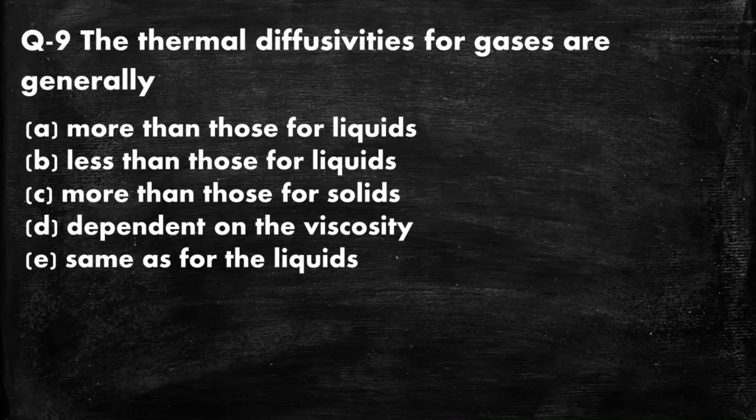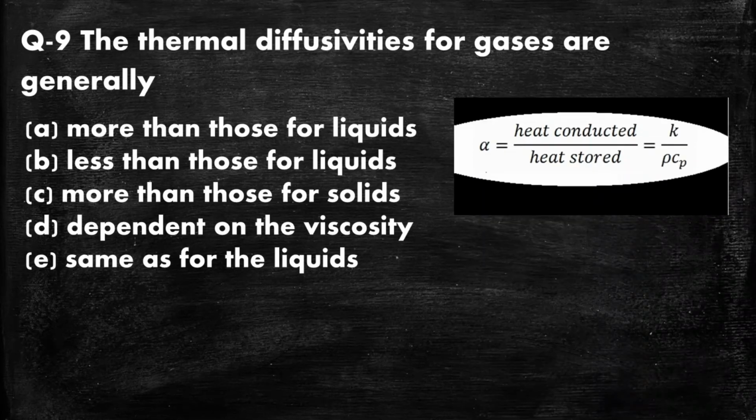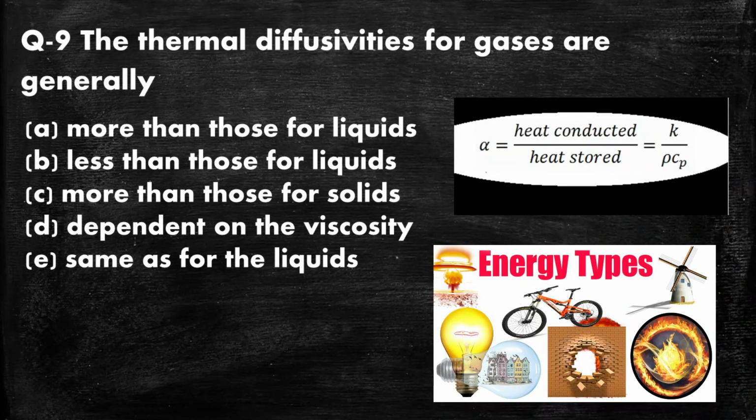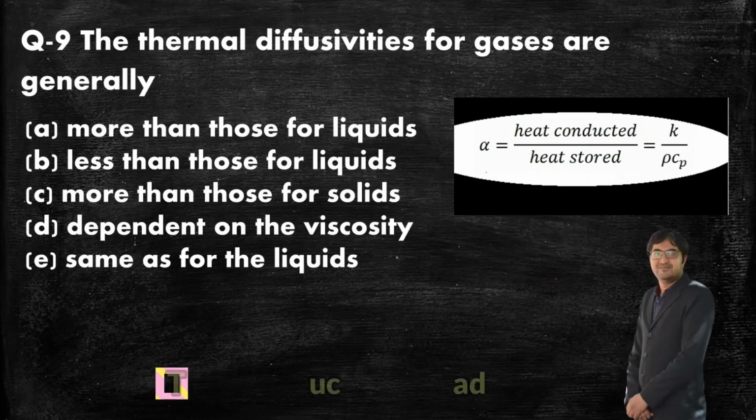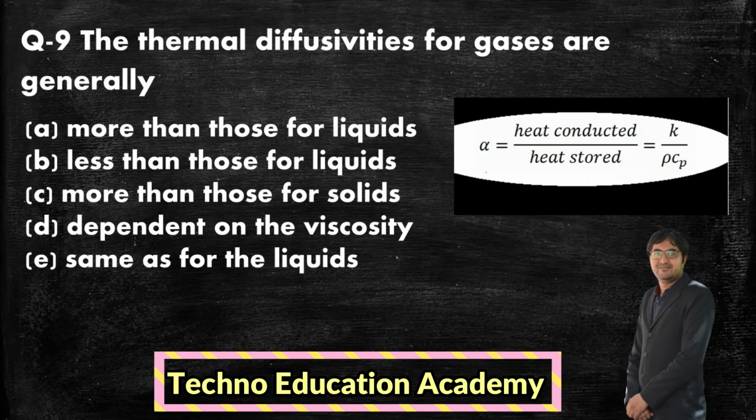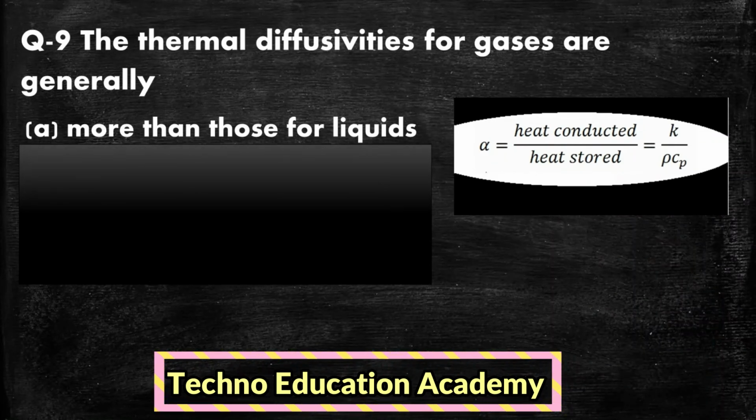Question number 9. The thermal diffusivities for gases are generally: option A, more than those for liquids; option B, less than those for liquids; option C, more than those for solids; option D, depends on the viscosity; and option E, same as for the liquids. So we know that thermal diffusivity is the ratio of heat conducted upon heat stored, or in mathematical form it is written as k upon rho C, alpha equal to k by rho C. So thermal diffusivity for gases, the right answer is more than those for liquids.